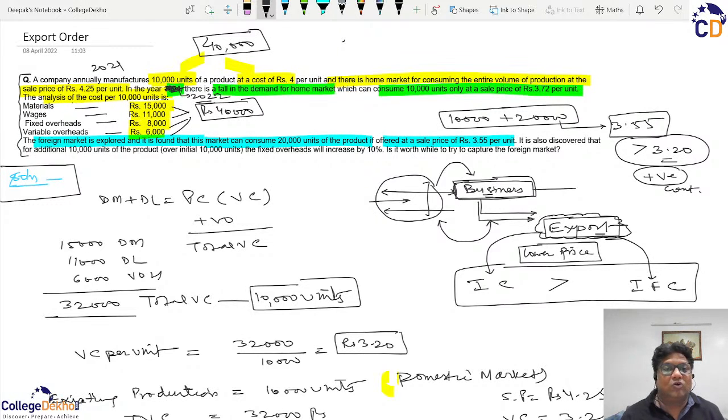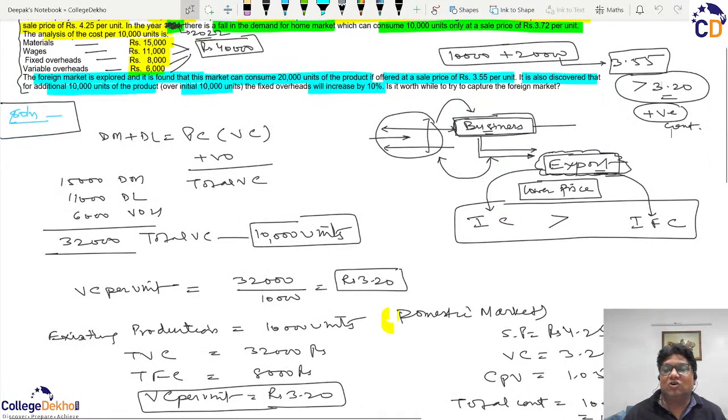अगर इस क्वेश्चन में और कोई डाटा ना होता तो हम ये कहते कि इस ऑर्डर को आप एक्सेप्ट कर लीजिए. But what is happening is that it is also discovered that for every additional 10,000 units of the product over the initial 10,000, your fixed cost will increase by 10%. It means this increased contribution is also bringing in increased, or we should say incremental, fixed cost.